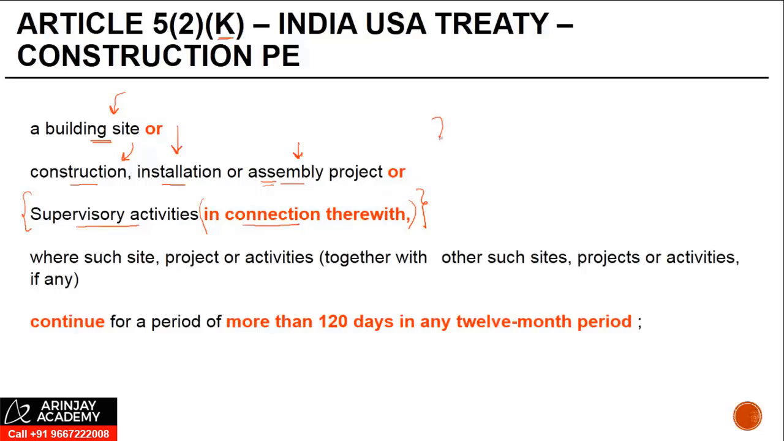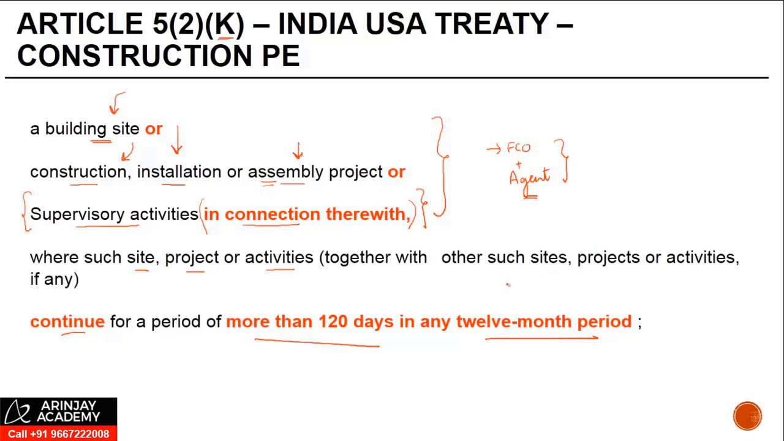Now, in these cases, if some part of the activity is done by the foreign company and some of it is done by the agent or a subcontractor, the period for both of them have to be included. Where such site, project, or activities, together with other such sites, projects, or activities, if any, continue for a period of more than 120 days in a 12-month period.